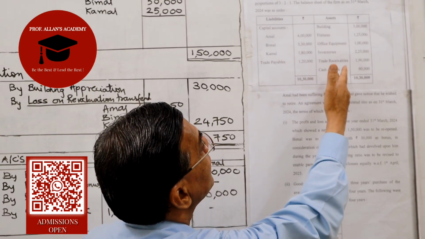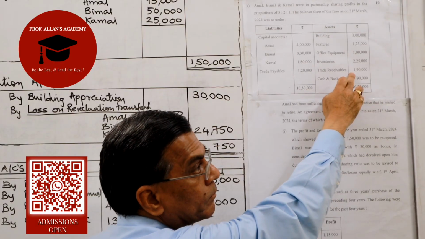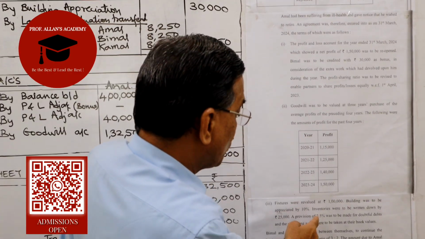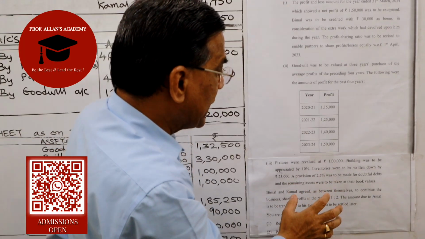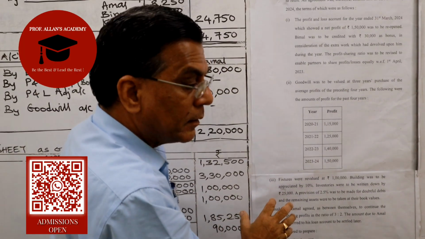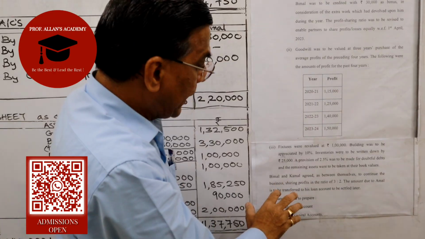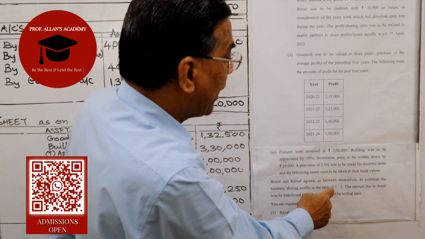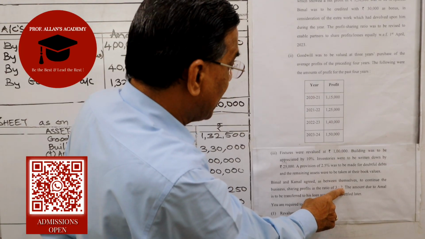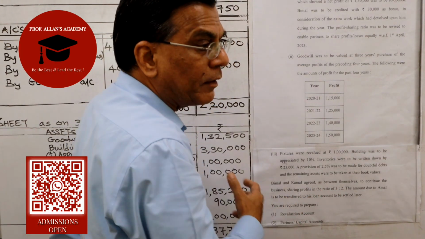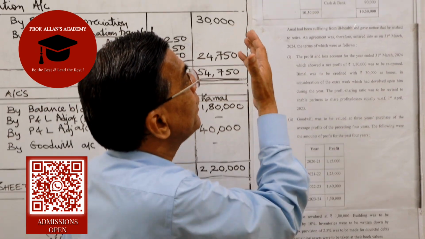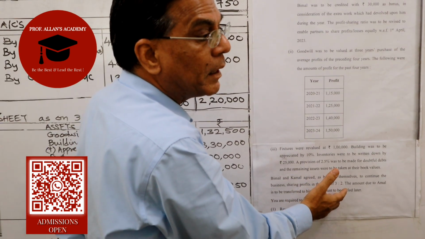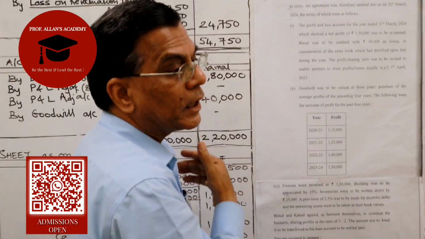You are having your doubtful debts, that is trade receivables, on which you will be calculating 2.5%. And the remaining assets will be at their book value. They say after that, Bimal and Kamal, the remaining two partners, will continue this business and share their profits and losses in the ratio 3:2. And whatever amount is due to the retiring partner Amal will be transferred to Amal's loan account. Now let's look at the solution.